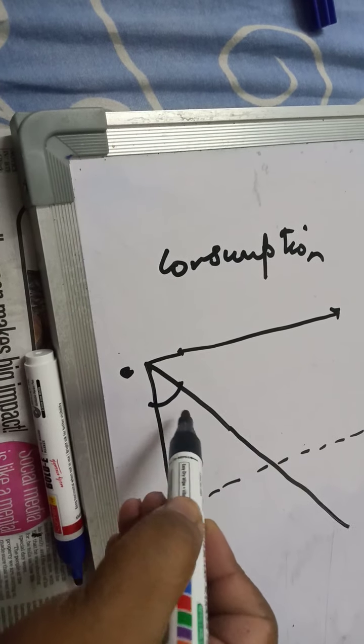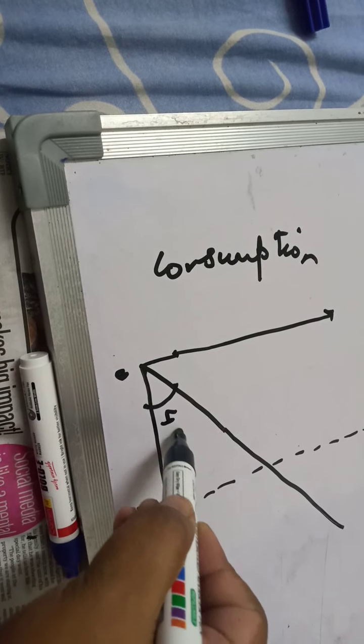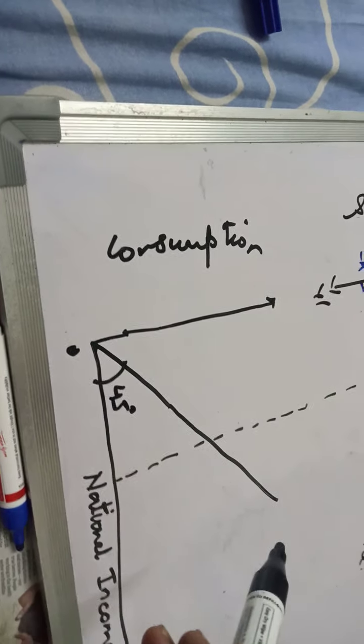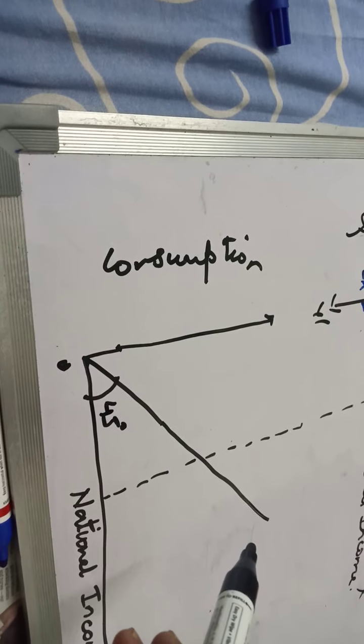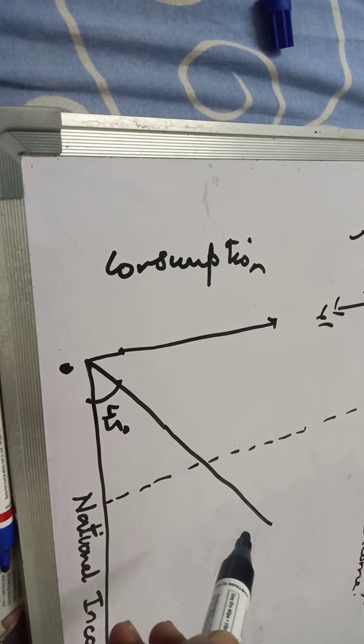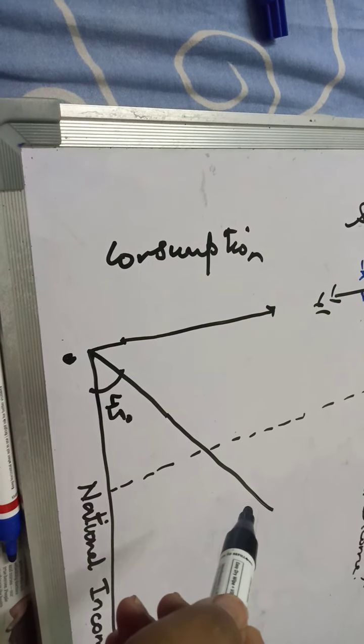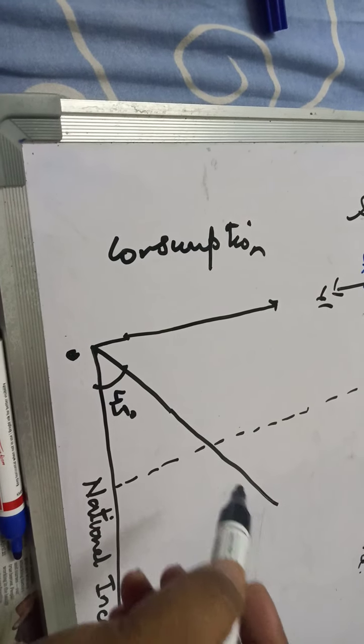At the point where this perpendicular is cutting this line of reference, you should also have your consumption curve intersecting the 45-degree line. So we're going to make the consumption curve.